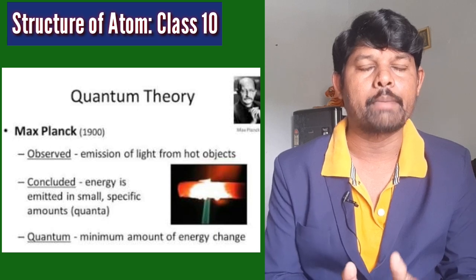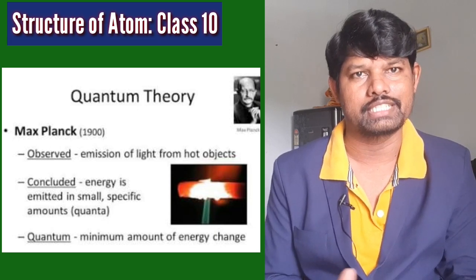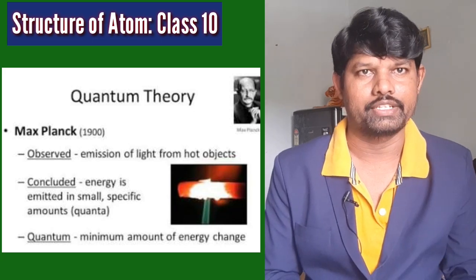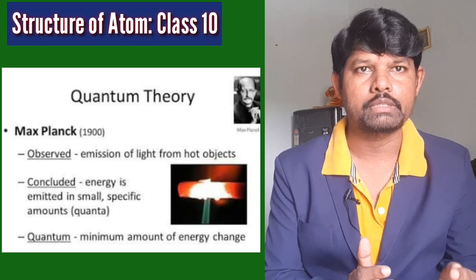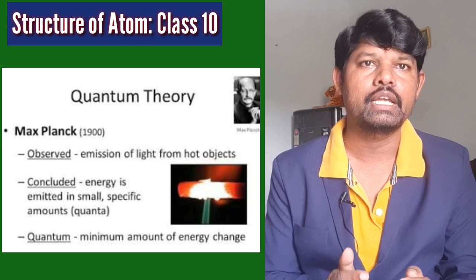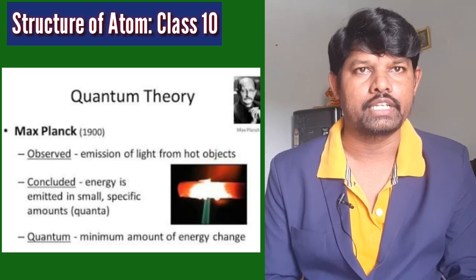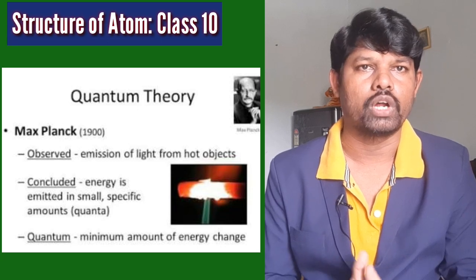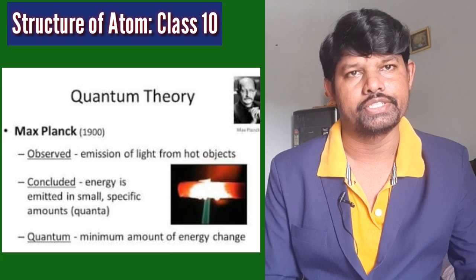It is like packets. One packet of energy is completed, then the next packet, and the third packet, like that, packet-wise. For understanding purposes, we can call this a packet. In scientific terms, Max Planck called this a quantum. That is why energy is quantized.